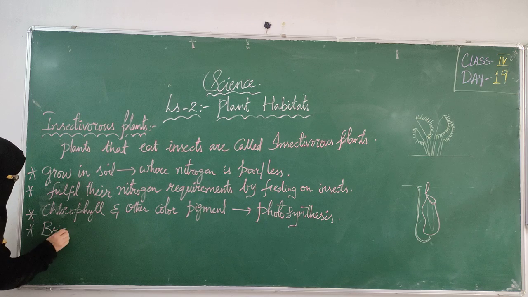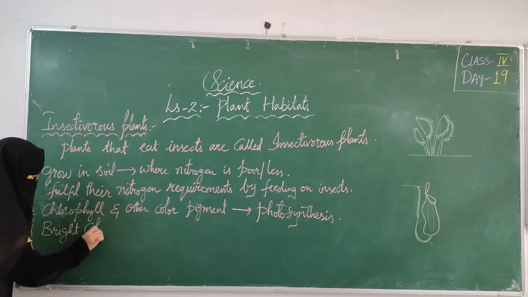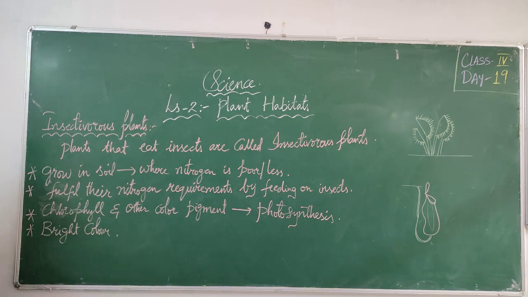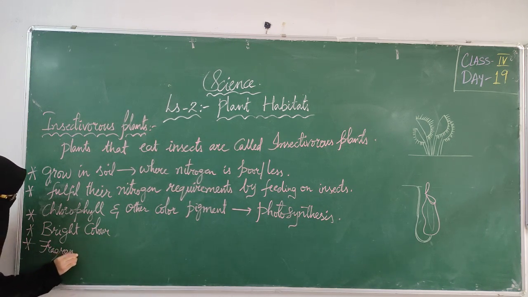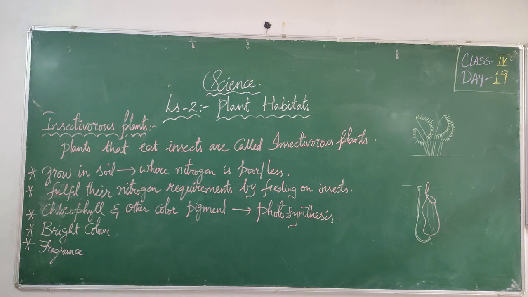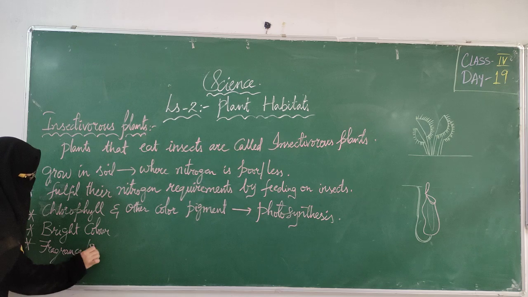They are having which color? Bright color, and they are having fragrance. Some smell is there, खुशबू रहती है जिससे insects attract हो जाते. They are brightly colored. They are having some fragrance or smell, we can say, so that insects will attract.